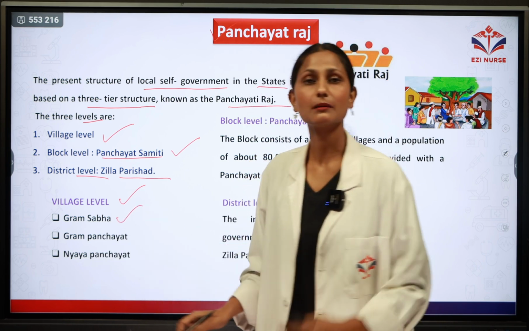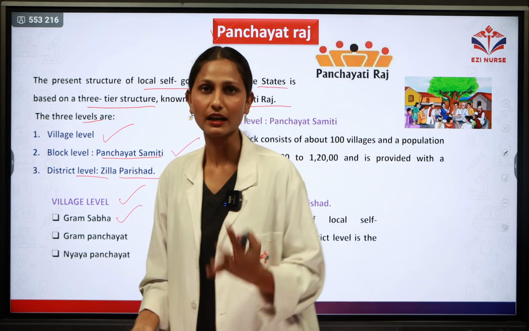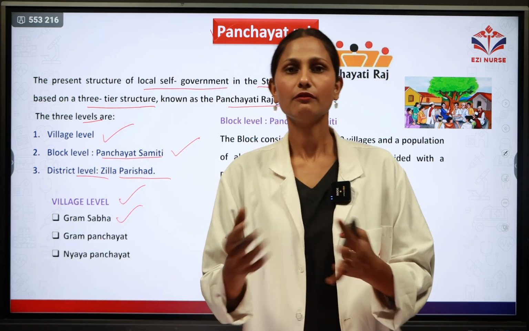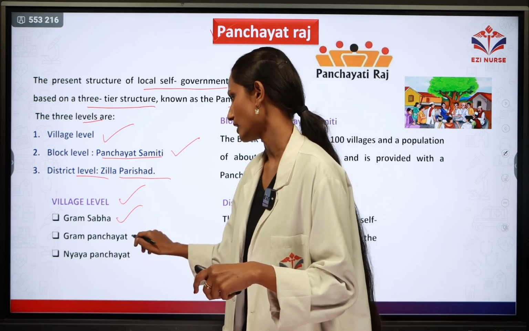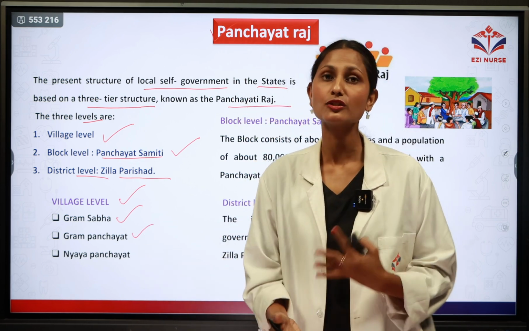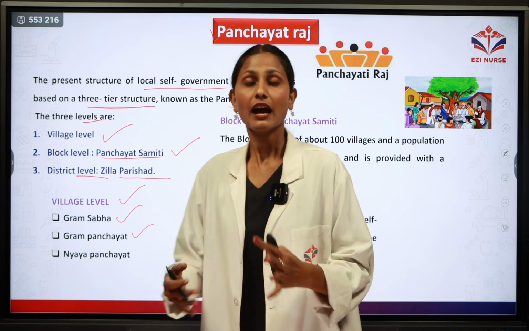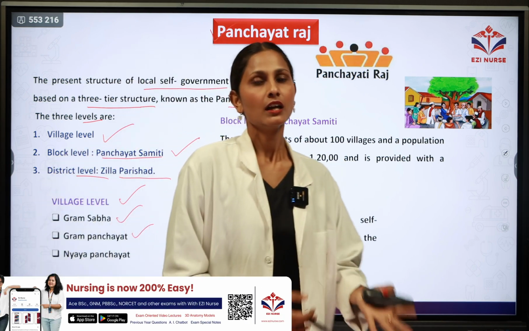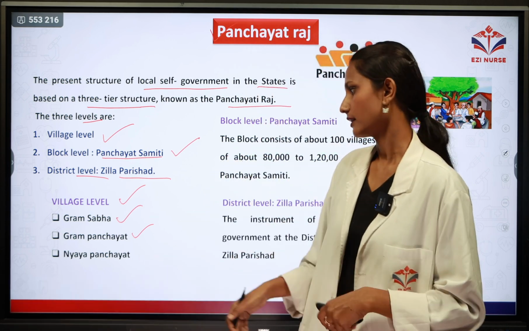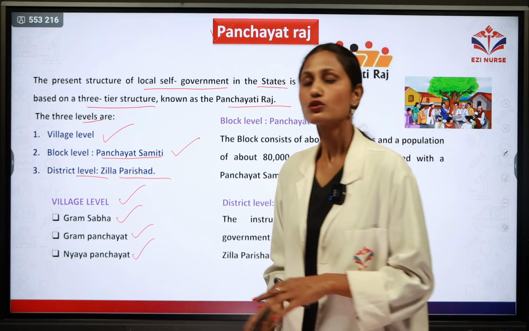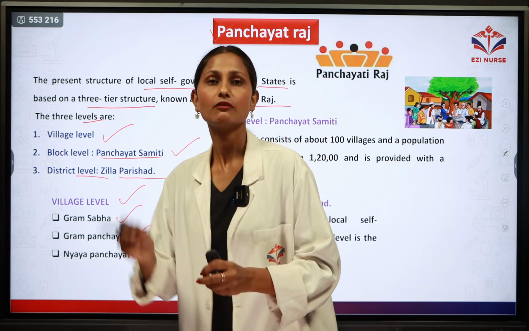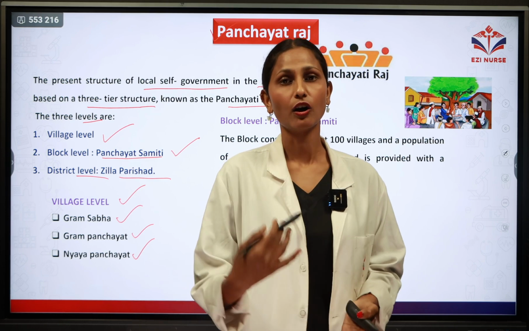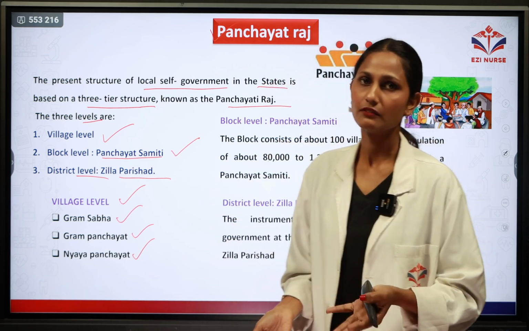Gram Sabha is the basic unit of Panchayati Raj, and it is a body of adult people from the village. Next is the Gram Panchayat. The Gram Panchayat is the executive organ of the Gram Sabha, and there will be about 15 or 20 members in it. Next is the Nyaya Panchayat. For 5 villages, there is one Nyaya Panchayat, which deals with criminal offences and civil matters.